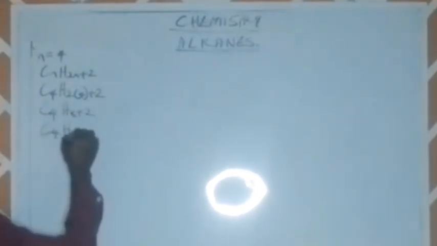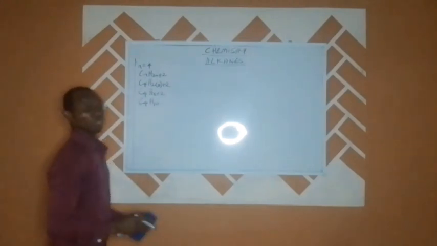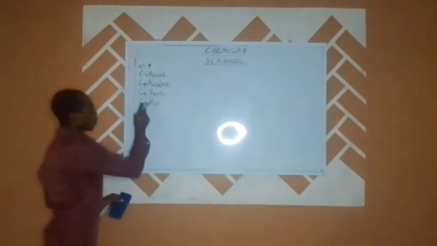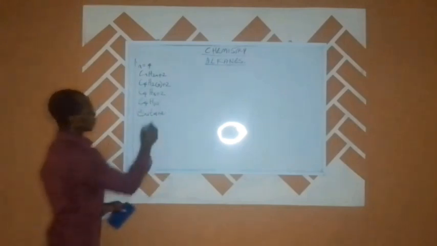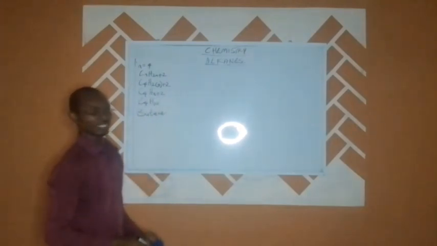So let us see. When our N is 4, we have CnH2n+2. So we have C4H2(4)+2. So we say it's C4H2 times 4, 8, plus 2. That gives us C4H10. So C4H10 is the molecular formula of the 4th member of the alkane family. The name of this structure is butane. Butane, you can see also having the ANE.